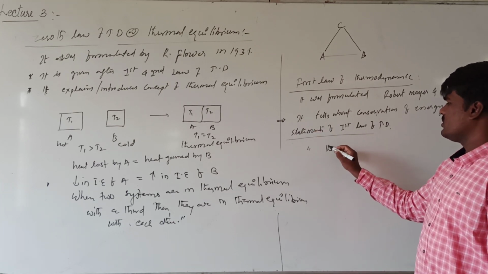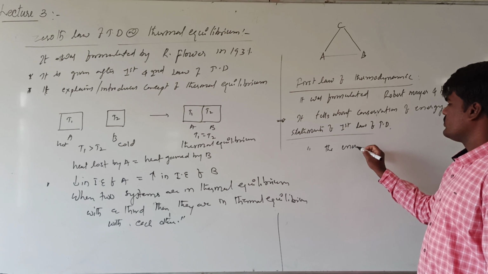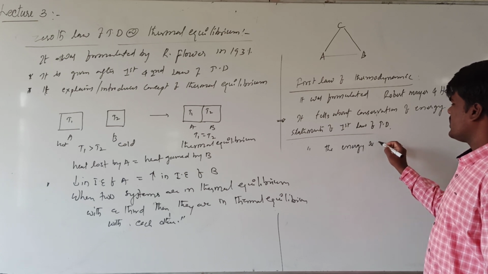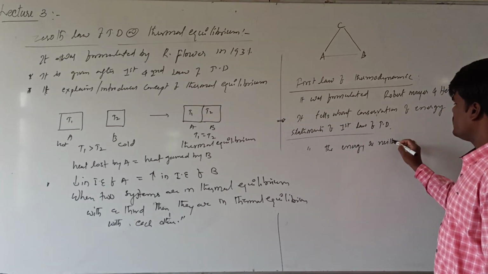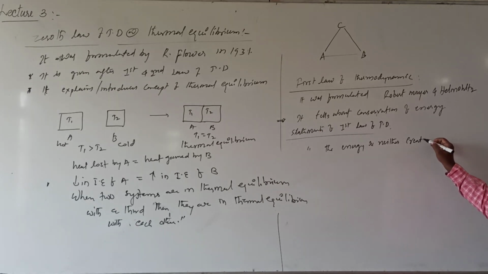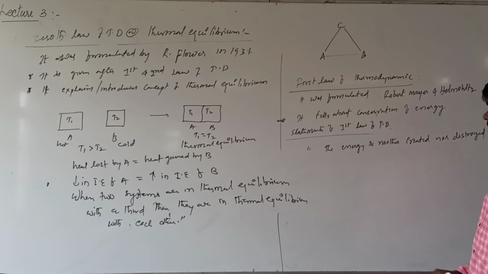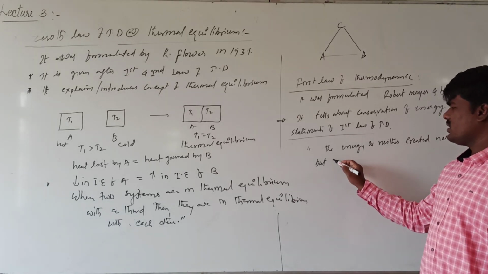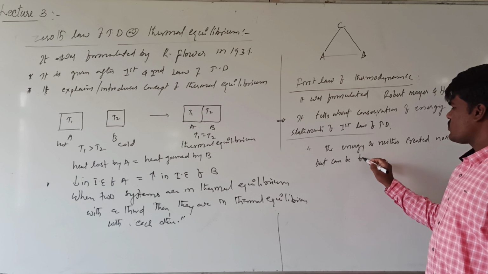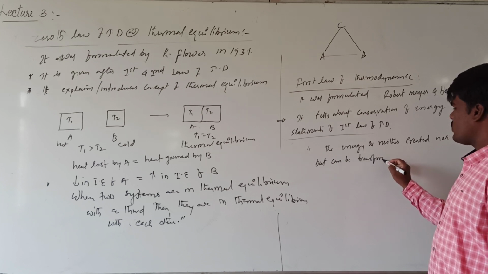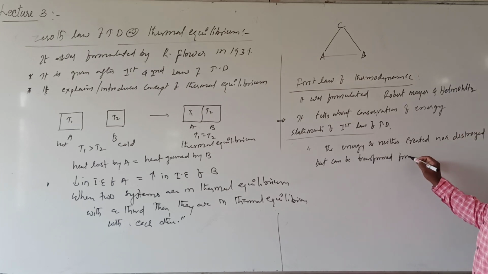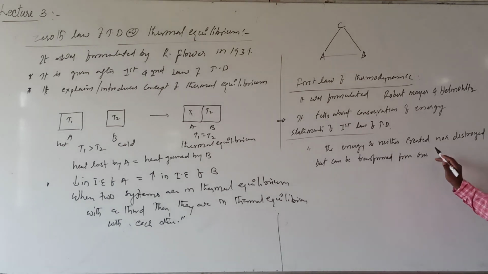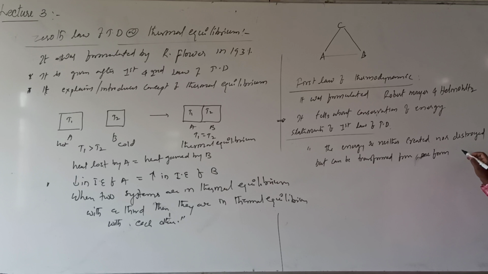The energy is neither created nor destroyed, but can be transformed from one form to another.